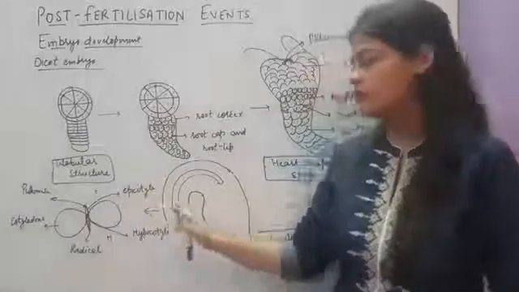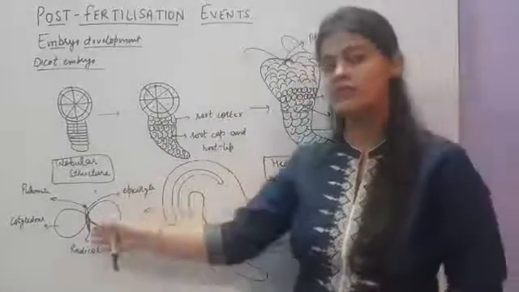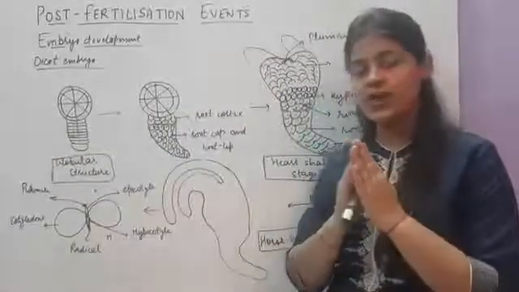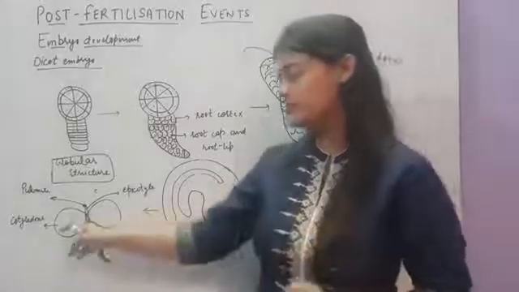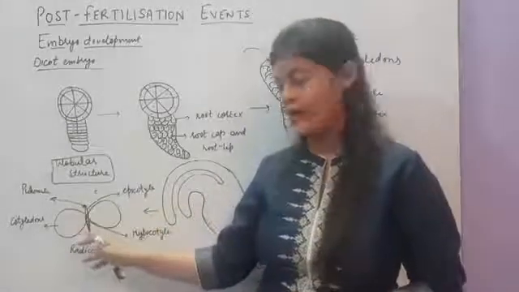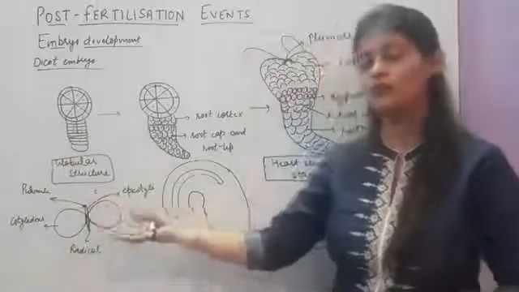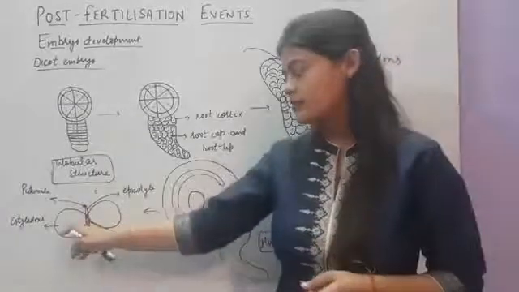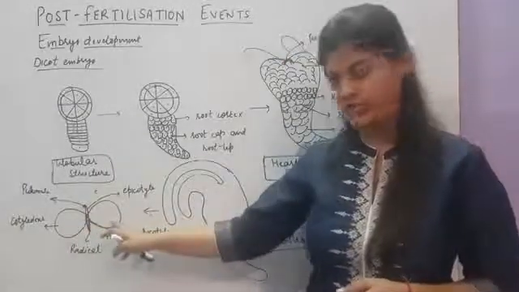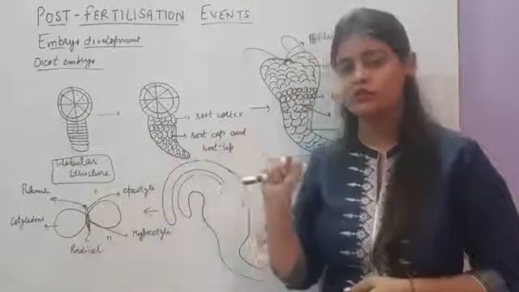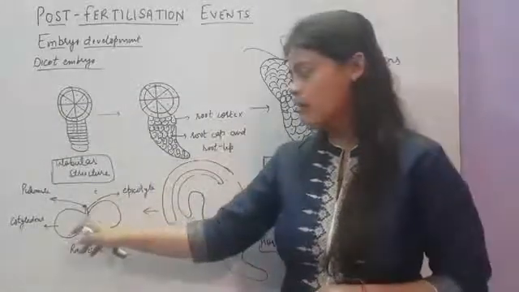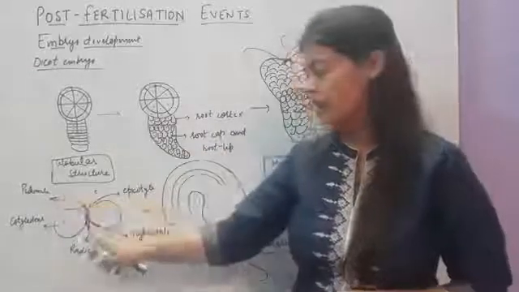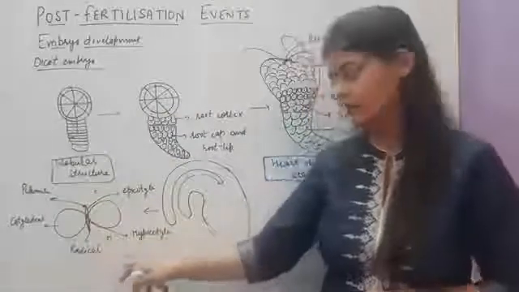Then, if you look at the embryo in a seed, for example a pea seed, and we open the pea seed from between and split it into two parts, you will see that in the center there is an embryonal axis that is not too big. We have shown you this just to make it clearer. In the center there is an embryonal axis. At the two sides, these two cotyledons are present, which are attached together at a point called the node. The tip of the embryonal axis, which is at the upper side, is called the plumule, and the part at the lower side is called the radicle.